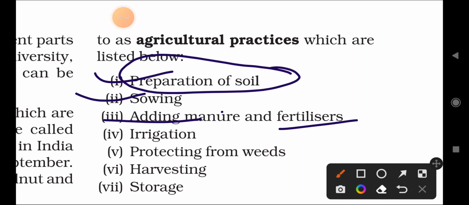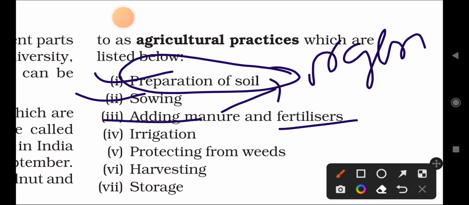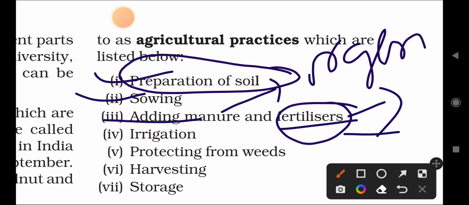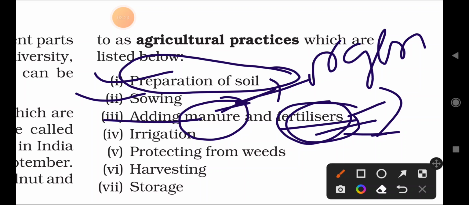One thing you have to remember: manure is organic, naturally occurring, and fertilizer is chemical. Fertilizers are prepared in factories, man-made. Manure is an organic material made from plant and animal waste, so it is fully natural, while a chemical mixture is called a fertilizer.